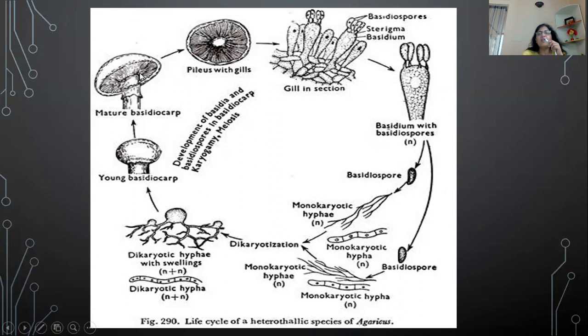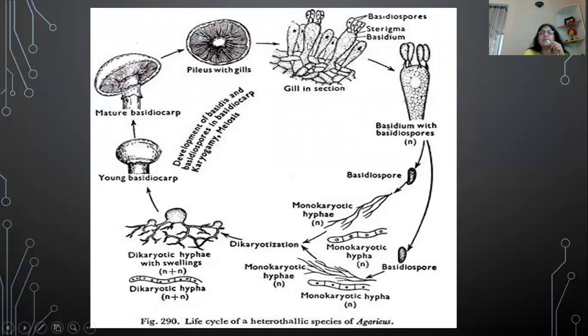When you see the lower side of this basidiocarp, you can see this ray-like or gill-like structure. As you see many layers of gills in a fish, in the same way this lower structure, known as the pileus, contains many gills. And when we see the detailed structure of a gill, it has these single cells, basidium.